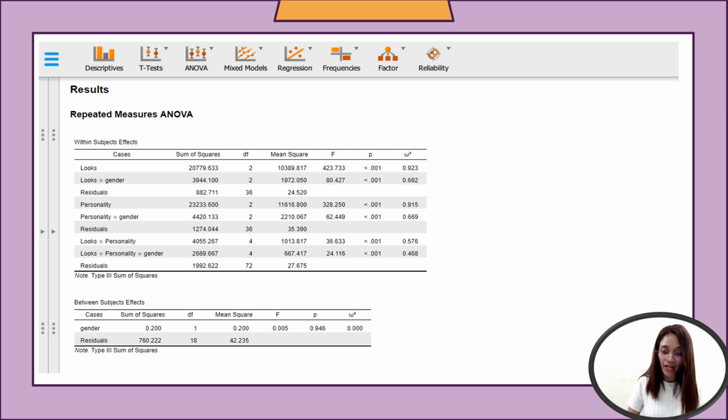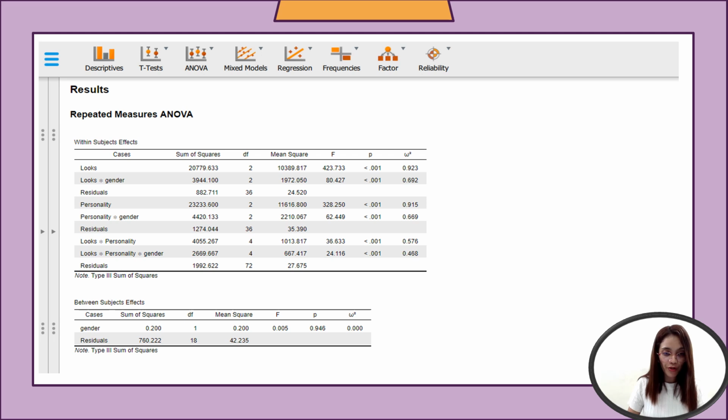Now, for personality and gender, the interaction between personality and gender is also significant. So this suggests that the impact of personality on the outcome variable varies based on gender. Now, for looks and personality, there is a significant interaction between looks and personality. So this implies that the combined effect of looks and personality on the outcome variable differs from what would be expected from the individual effects alone.